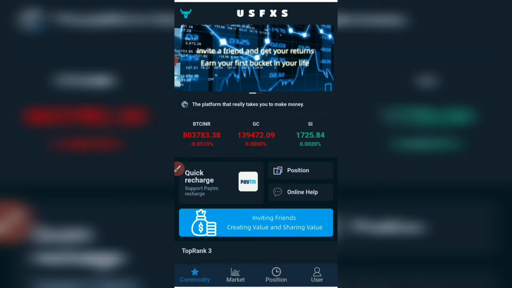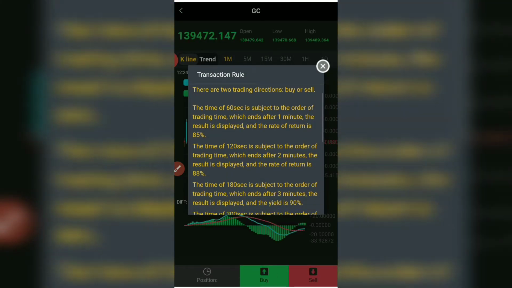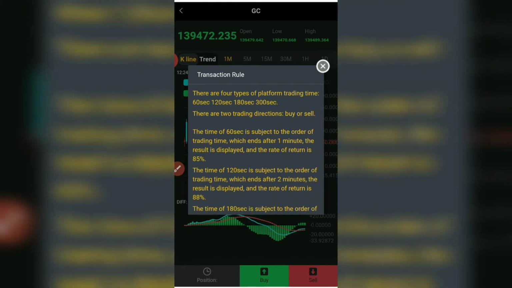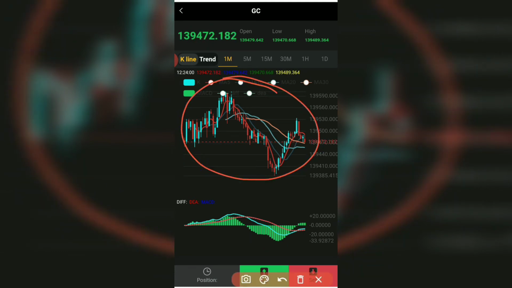So now click on this option. As you can see, here are some rules. You can read these rules. So now you can see here is a market.